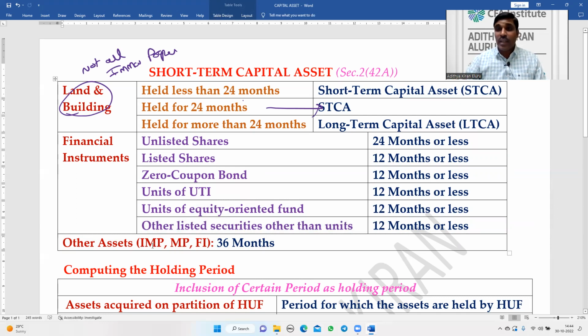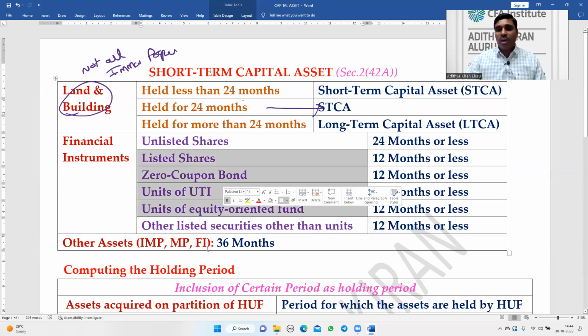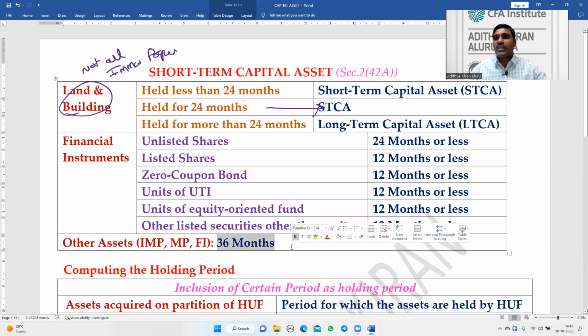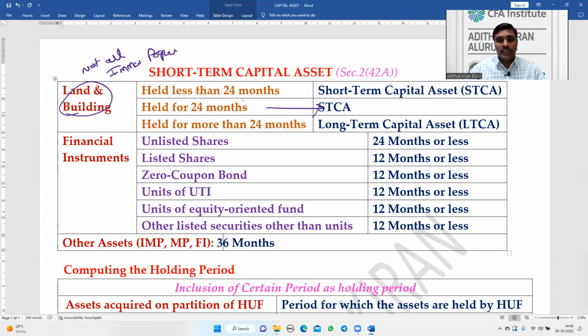What is the third category? Here we have covered only land and building, so other immobile property, mobile property, and other financial instruments which are not covered here fall into it. For all these things, 36 months is the holding period. Up to 36 months, or 36 months or less, it is a short-term capital asset. More than 36 months is long-term.